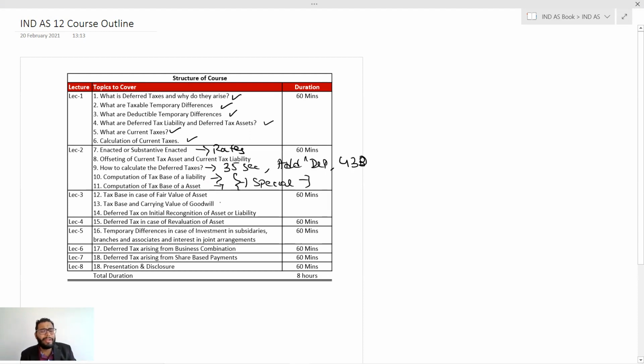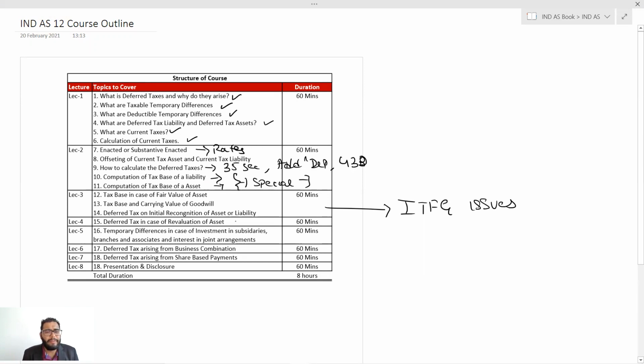Then in the subsequent lecture 3, once all these things are clear, we'll move on to the higher topics like fair value of an asset, tax base in case of fair value of an asset, tax base in case of carrying value of goodwill, and deferred tax on initial recognition of asset and liability. Also in that, we will take up ITFG issues. Some of the ITFG issues and the queries which they answered will also help us to understand this topic further.